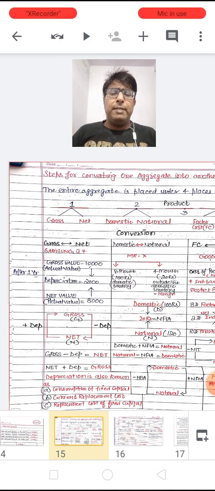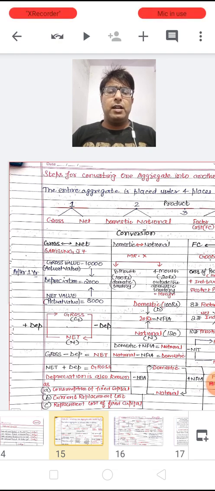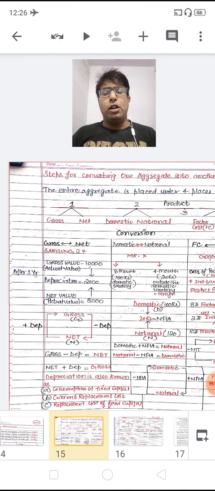Now at the second place, I have just said there are two values which come, either domestic or national. Now see the second conversion, from domestic to national and national to domestic.